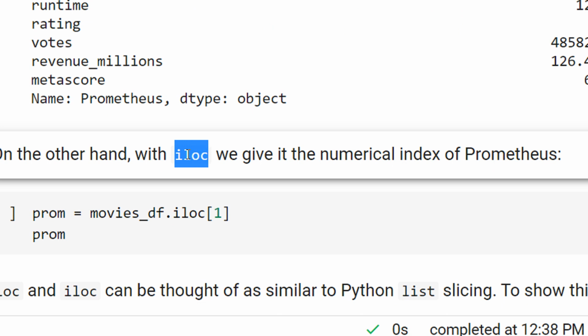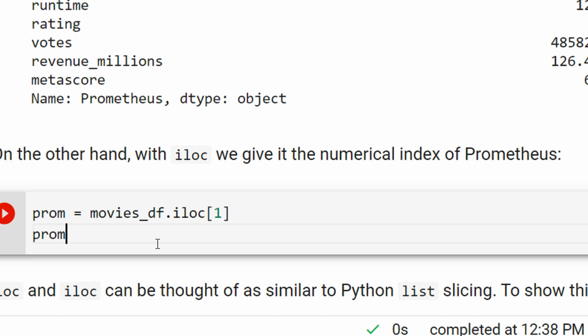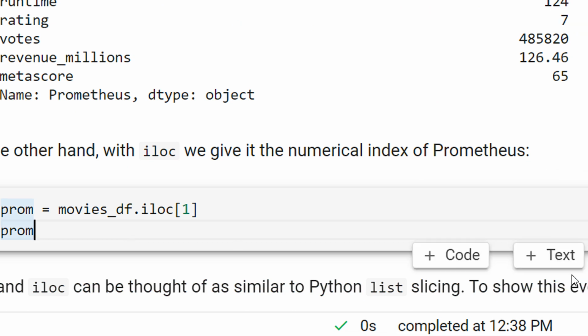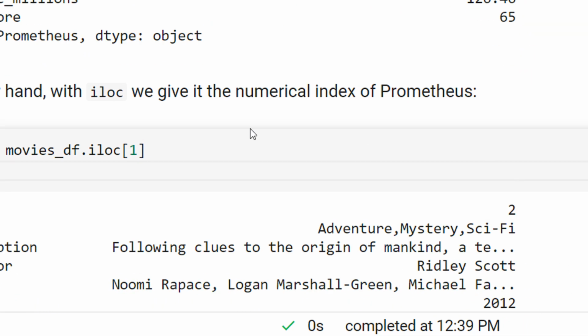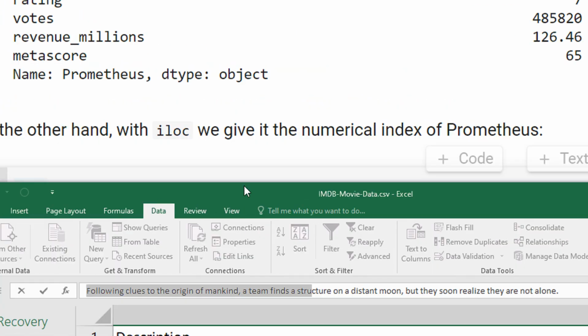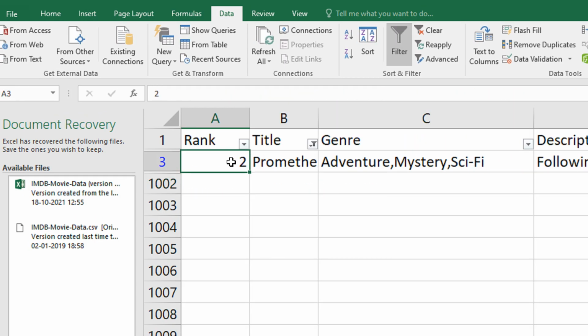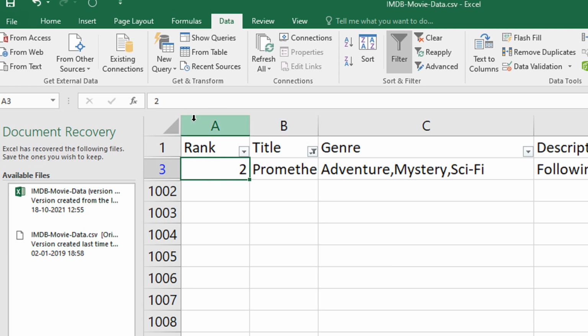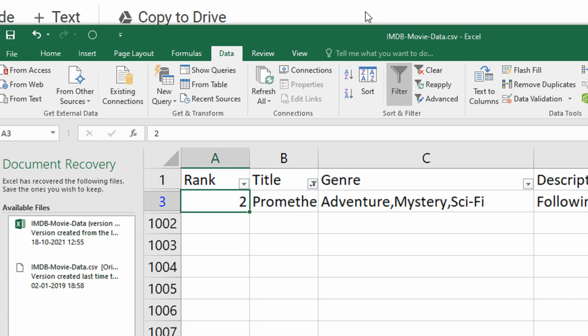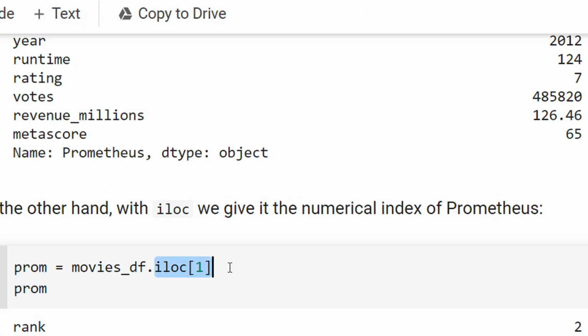So in this case, you can see we know that indexing begins from 0, right? Indexing always begins from 0. And now if you see this thing, rank is 2. So if I see it in the form of an array, array begins from 0. So 0, this will be 1. Now you can see I'm saying iloc 1. So whatever my index column is, in that index column, I am specifying 1. That means the index 1, so it will be the second row, right? So you can see this is the same information, right?